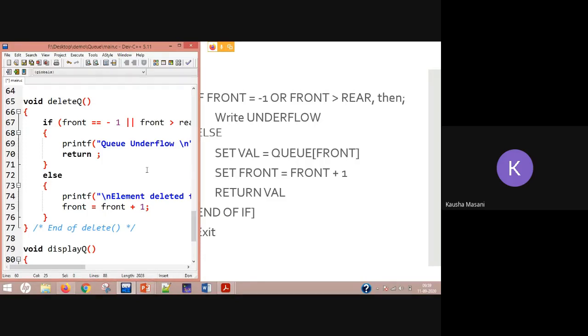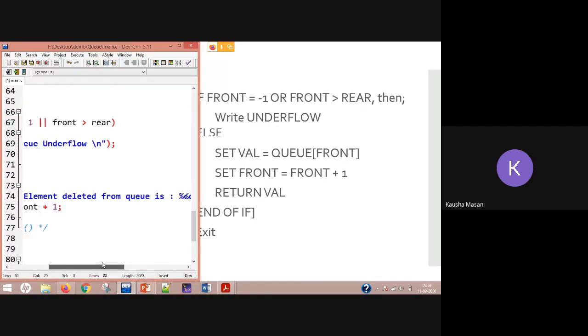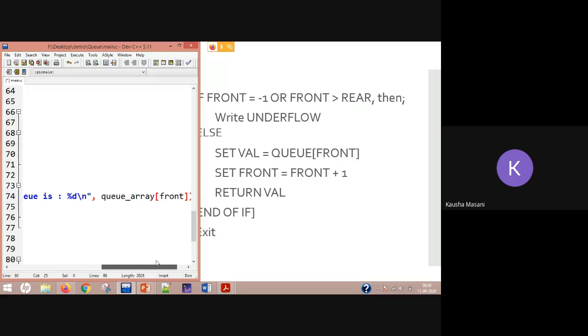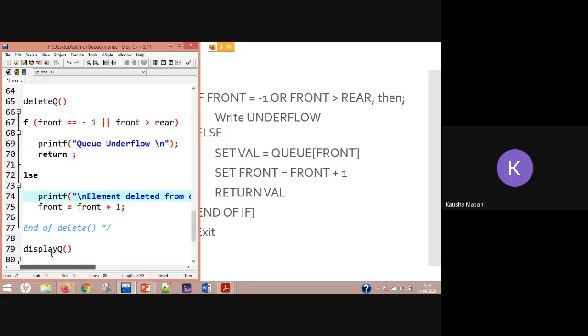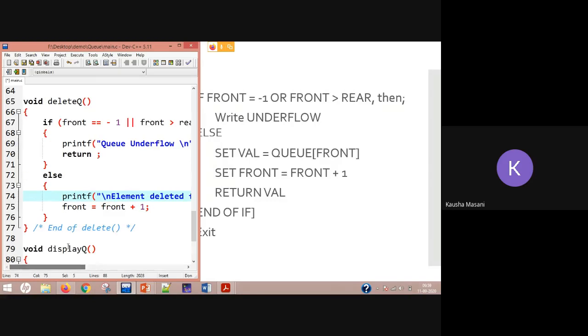Else, you first tell the user exactly which value is getting deleted. So the current position of front will be printed. Once it is printed for the user, you increment your front with front equal to front plus 1, and that marks the end of your DQ operation.